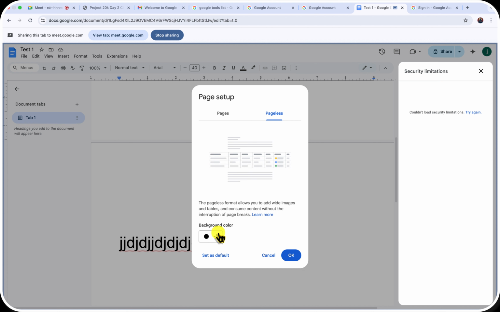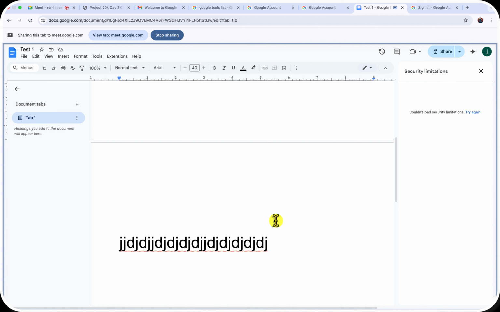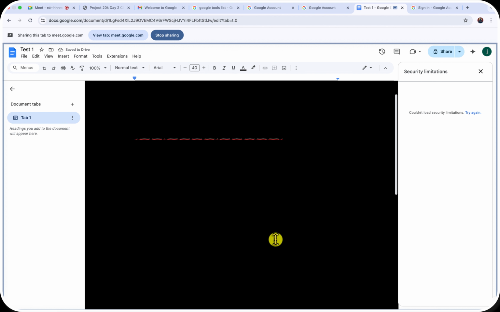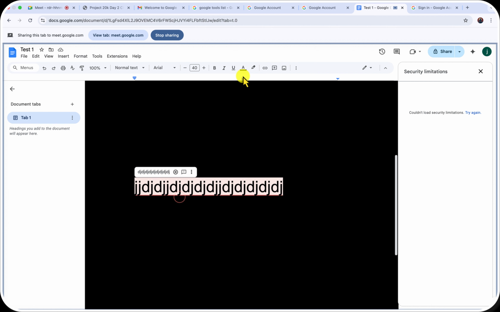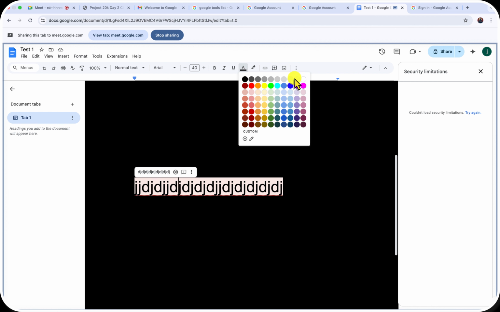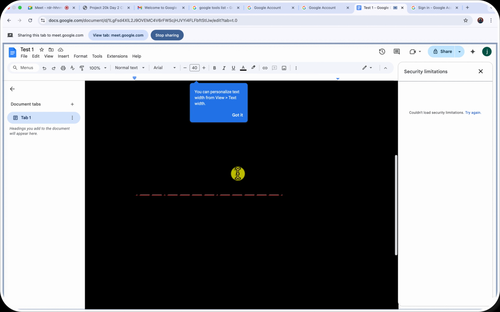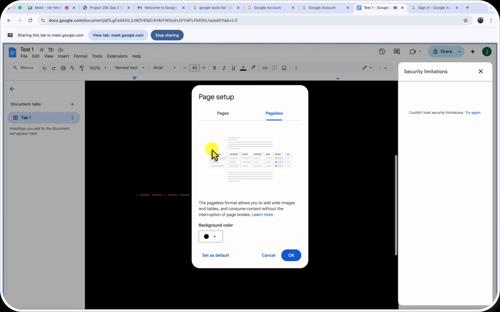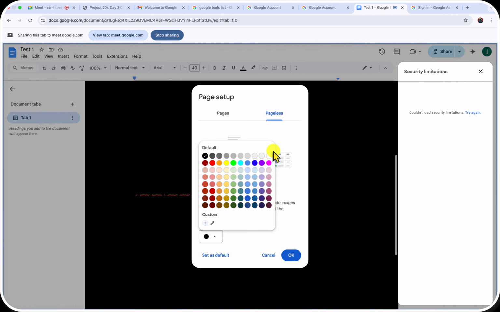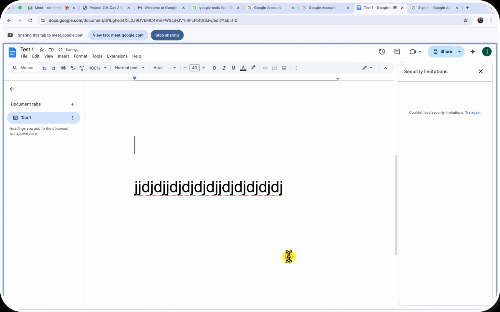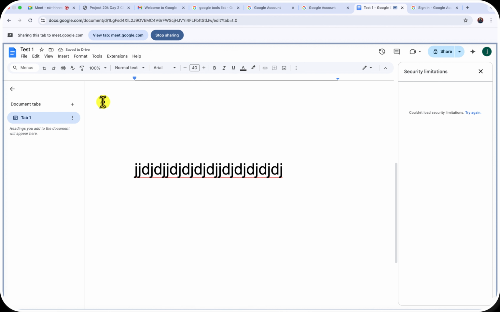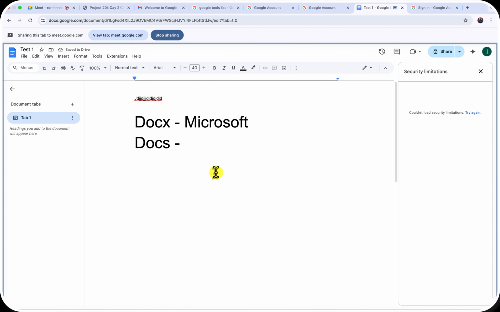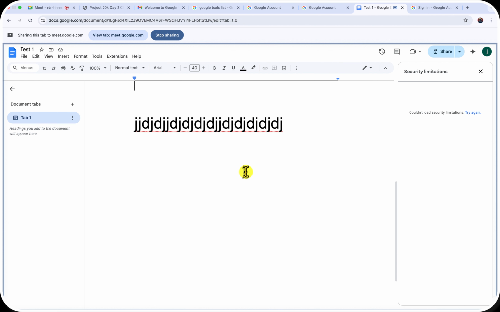In fact, you can change the background color. You can see I can decide to even change the background color and make it entirely so there will be no line break. There will be no line break. Let me just make this white. Let me just turn it back to white and work. So you can see there are no line breaks when it comes to pageless documents.